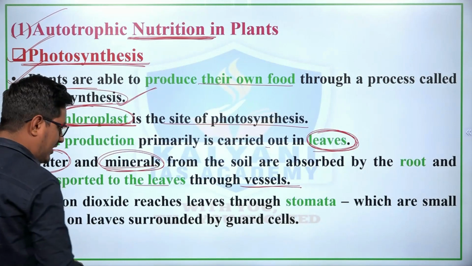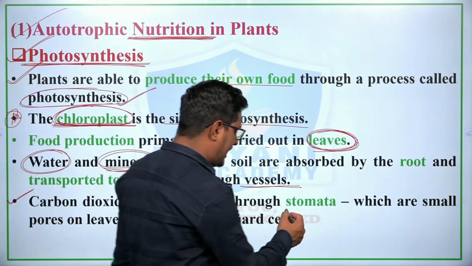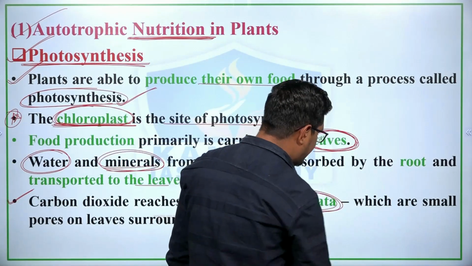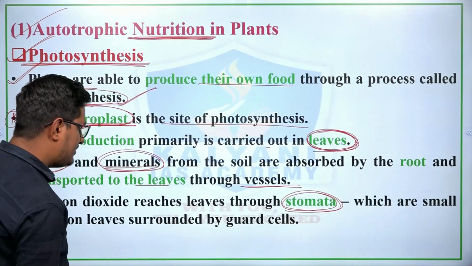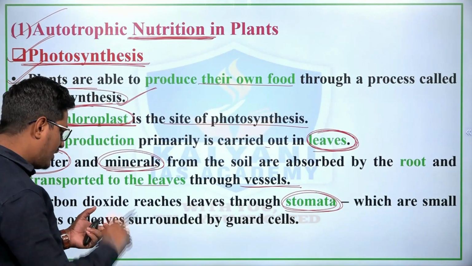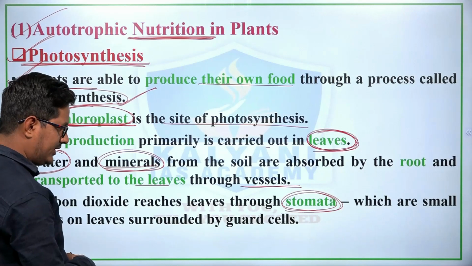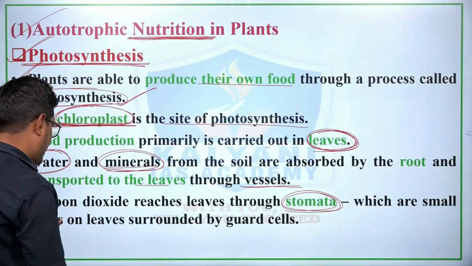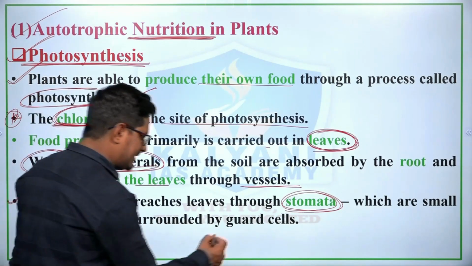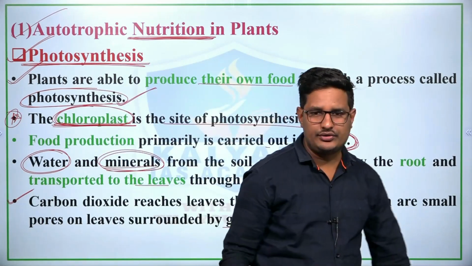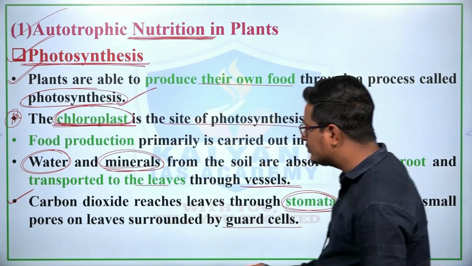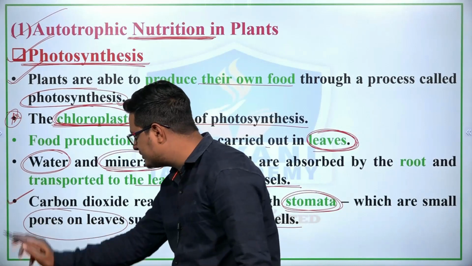And carbon dioxide reaches the leaves through the stomata. What is stomata? Stomata are the small pores on leaves surrounded by the guard cells. तो स्टोमाटा क्या होते हैं? पोर्स होते हैं जो कि कहाँ पर पाए जाते हैं? लीव्स में पाए जाते हैं.